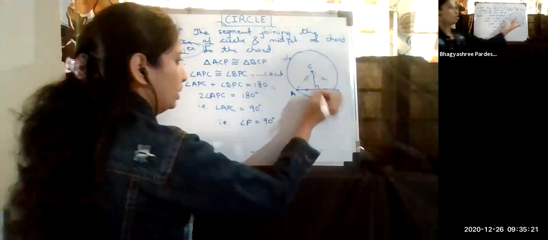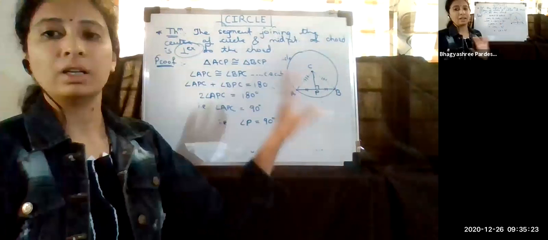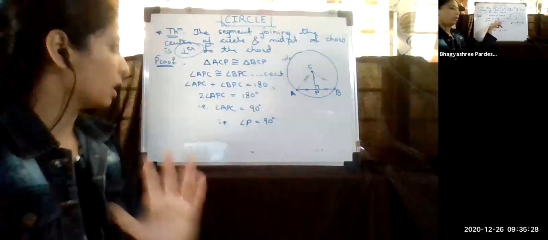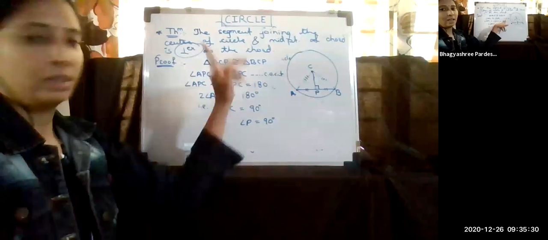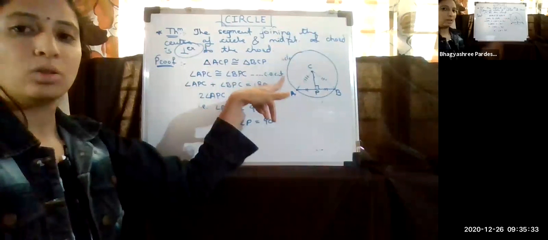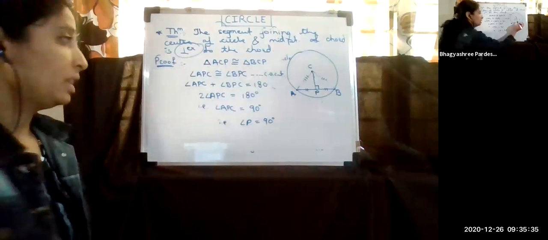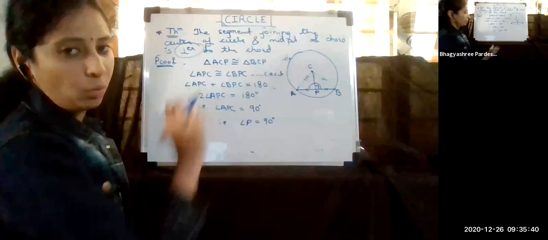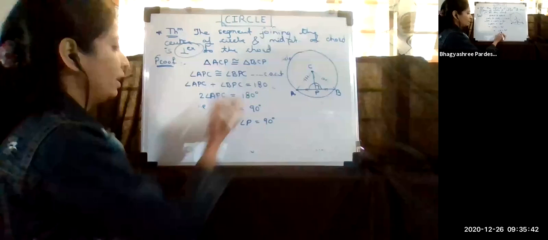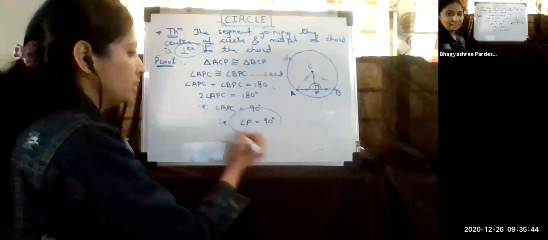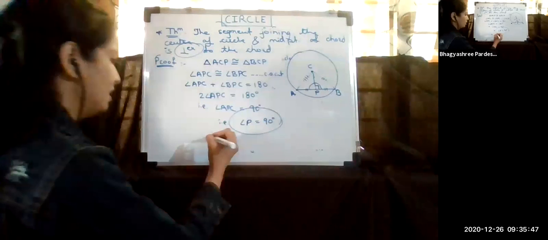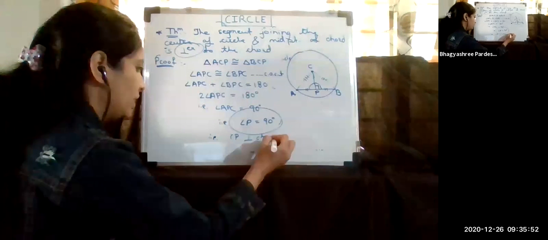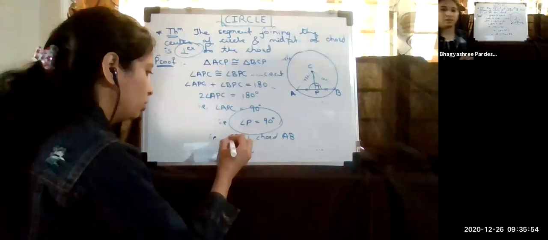What we have done is the regular method: show that the two triangles are congruent. Since the triangles are congruent, the angles are congruent, since they are corresponding angles of congruent triangles. Now, since it is forming a linear pair, the sum of the two angles is 180 degrees. So since both are equal, I get that the angle P is equal to 90 degrees. That is, this CP is perpendicular to chord AB.